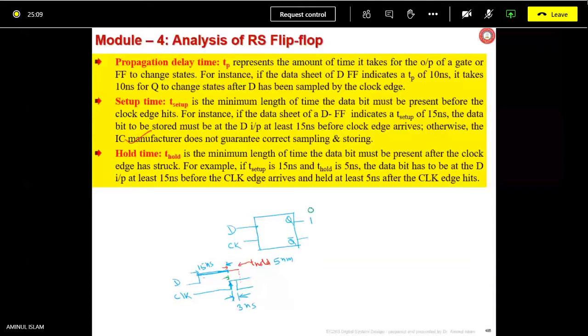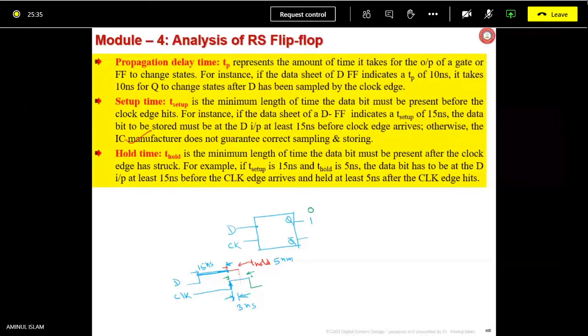Now it is going to change because D has been applied 1. Suppose you keep this clock high beyond this point, and it is taking a certain amount of time.